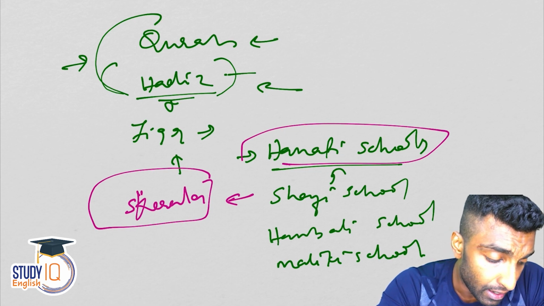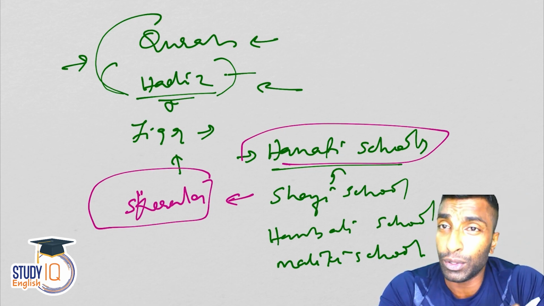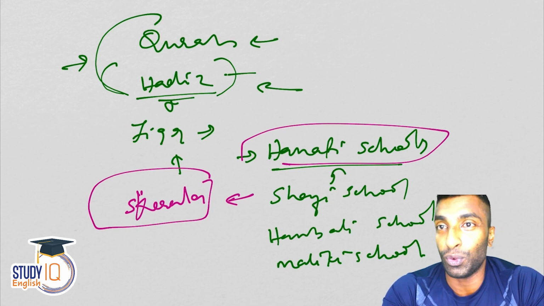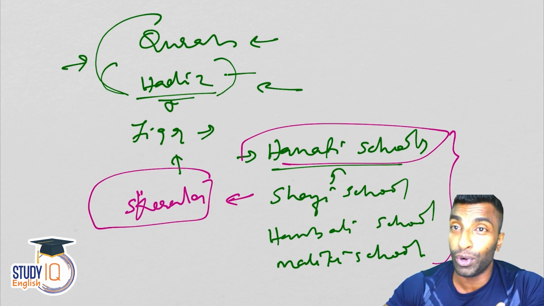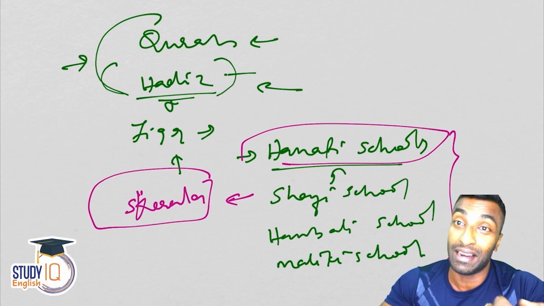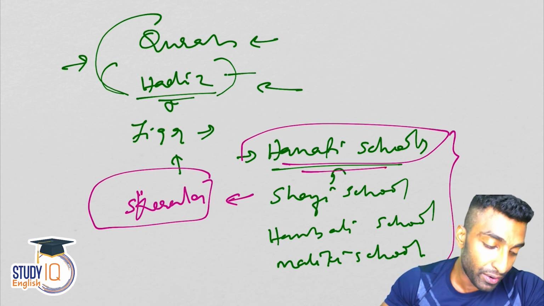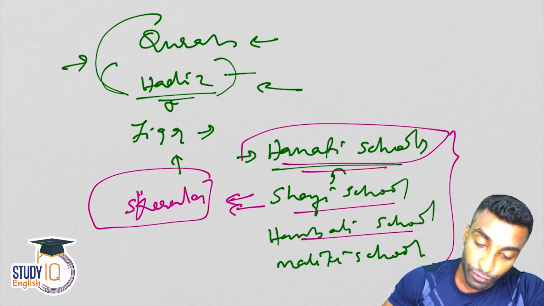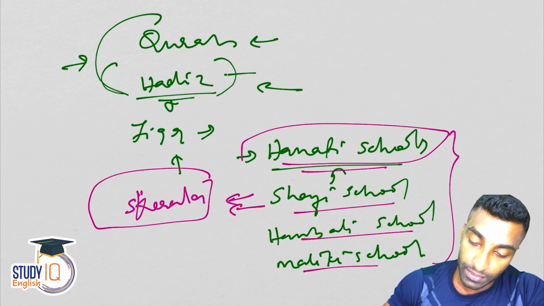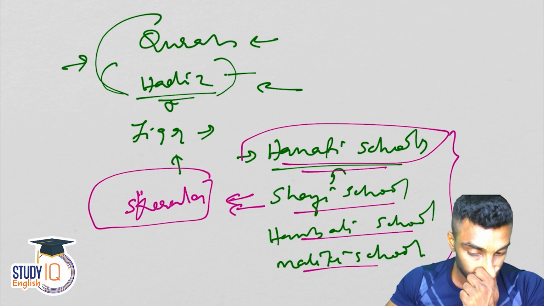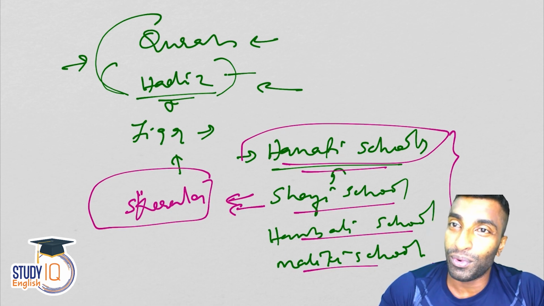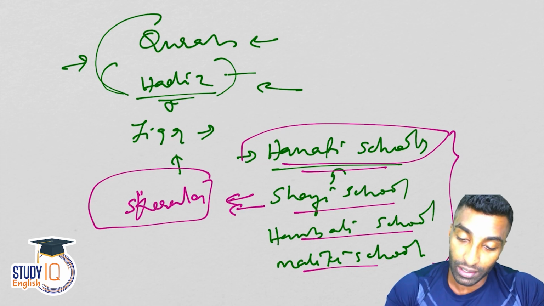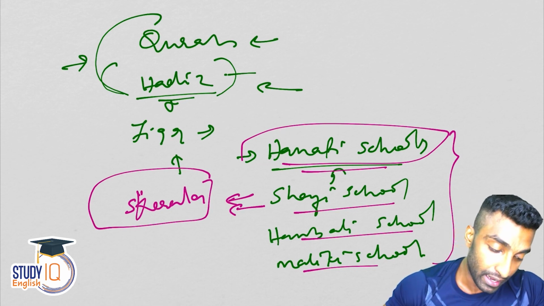There was a question in Prelims, I think in 2011: Mughal rulers were the followers of which among the following schools. So whatever facts I'm discussing, you should have very good knowledge. You don't know what they will ask, when they will ask, and how they will ask. These are the Hanafi school, Shafi school, Hanbali school, and Maliki school. Now, these are named after whom? These are named after different scholars, okay?